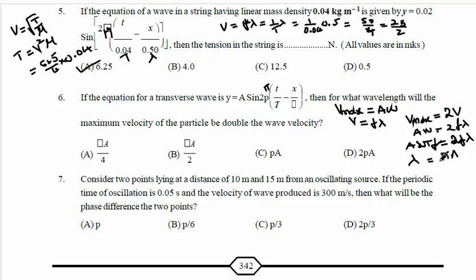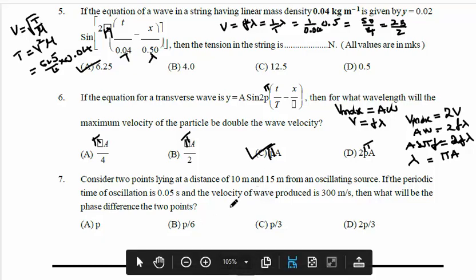Pi A means, which is option? Here they are given in pi. So pi a, this make it as pi, this also pi, this also pi. So which is the option? Pi a by 4, pi a by 2 or pi a? Pi a is the correct option, not 2 pi a. So answer is C. Okay, so I'll move to next question.